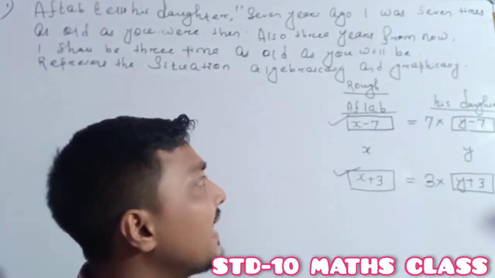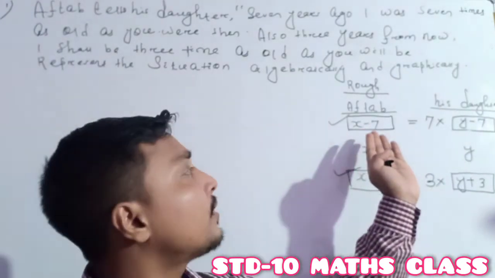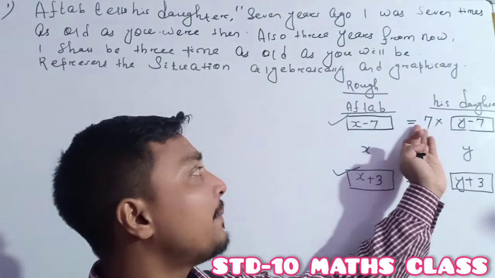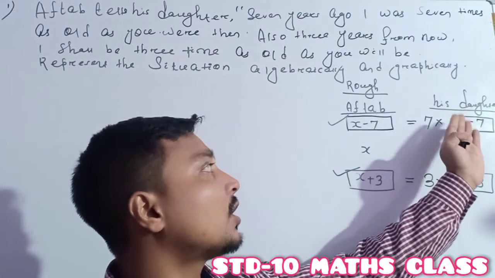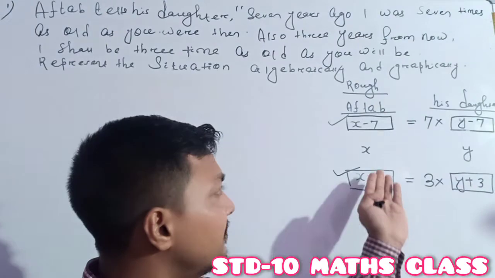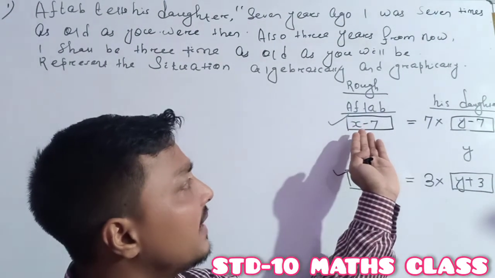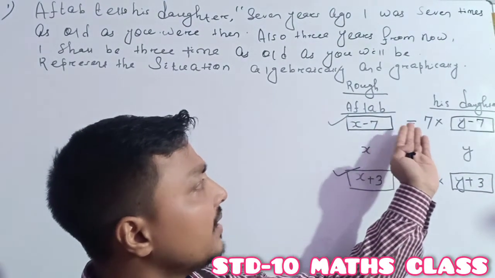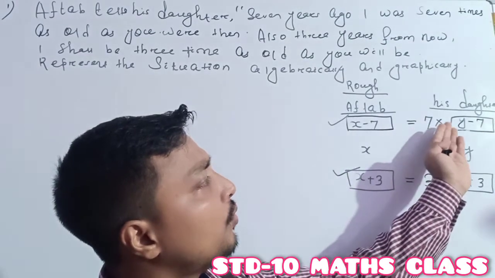But here it is given that Octave's age before 7 years was 7 times his daughter's age at the same time. So the equation becomes X minus 7 is equal to 7 into Y minus 7.